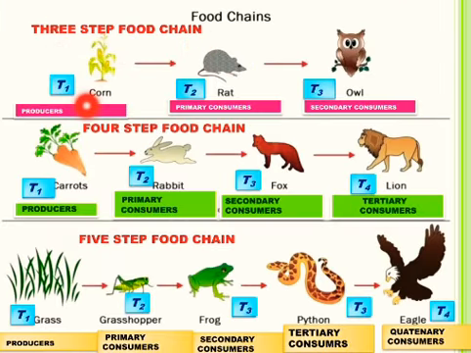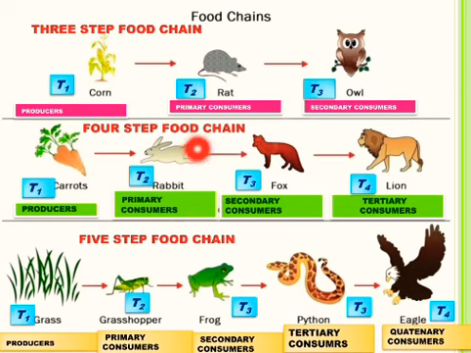In this food chain, you see that corn plant as producers represents the first trophic level. Rats as herbivores form the primary consumers, represent the second trophic level. Owl, which is a carnivore and forms the secondary consumers, represents the third trophic level, and these trophic levels are represented as T1, T2 and T3.